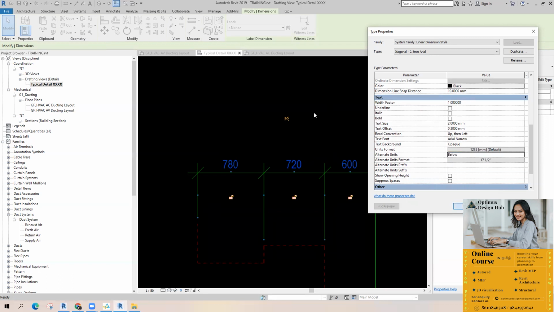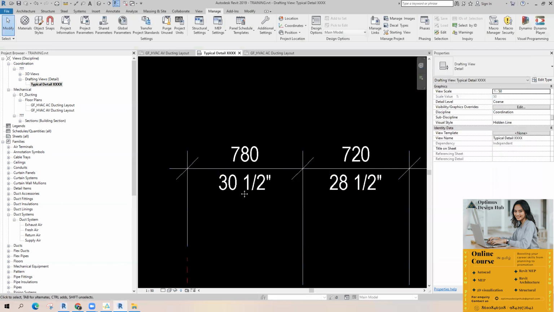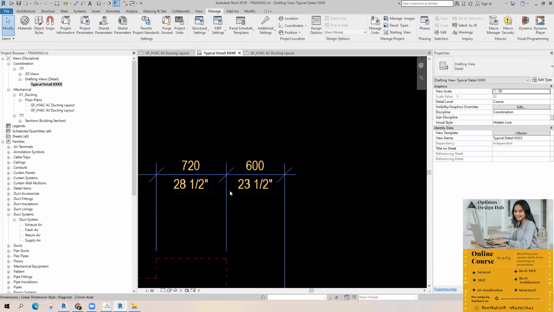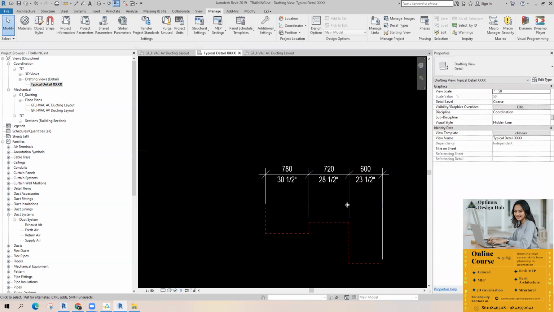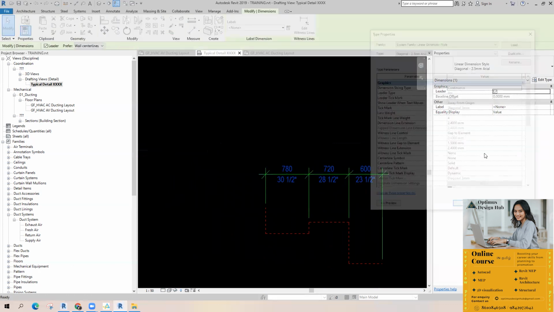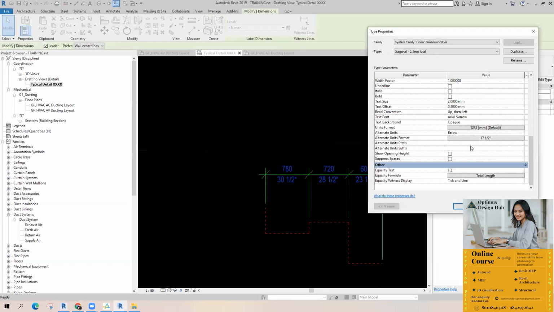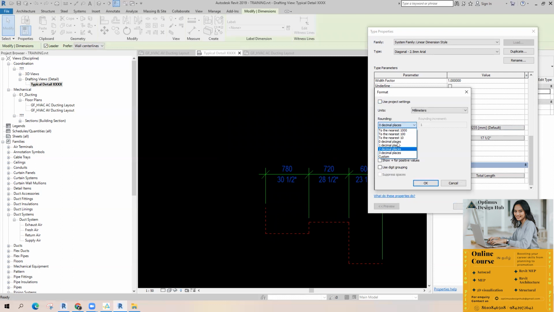I'll show it below. Without conversion units, you can find it below the dimension. And if you want to show decimal points, you can use this one, like one decimal place now.